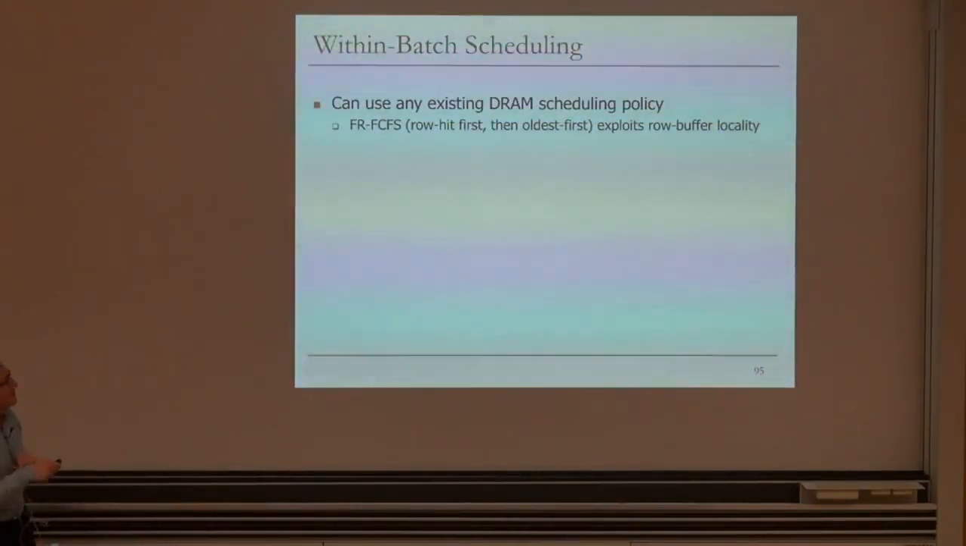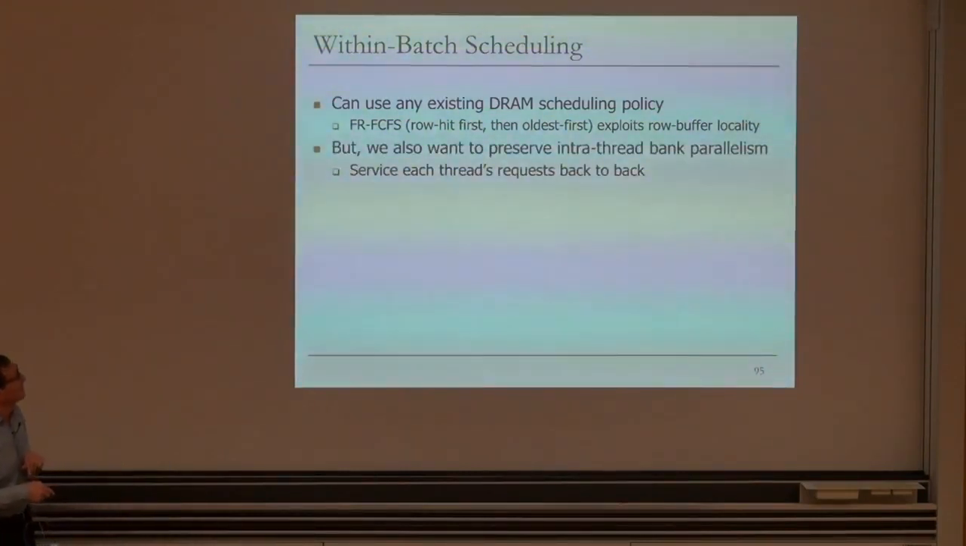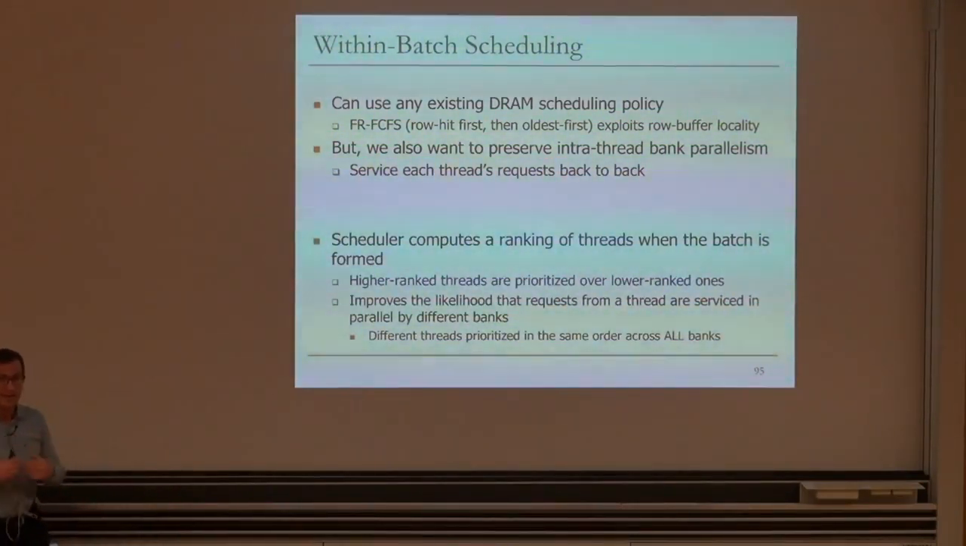So within batch scheduling, it can actually use any existing DRAM scheduling policy. It could use FR-FCFS, as we've discussed earlier. This exploits the row buffer locality. But we also want to preserve intra-thread bank parallelism, service each thread's requests back to back. So the idea that we propose is to have the scheduler compute a ranking of threads when the batch is formed.